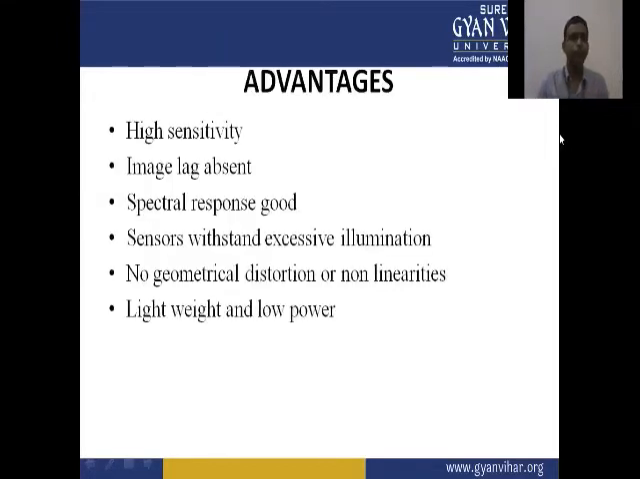Advantages: the CCD camera has high sensitivity, and image lag is absent, which means lagging of the image is absent in this type of camera because it is highly sensitive. The spectral response is very good. The sensor withstands excessive illumination. There is no geometrical distortion or non-linearities. It is lightweight and low power.